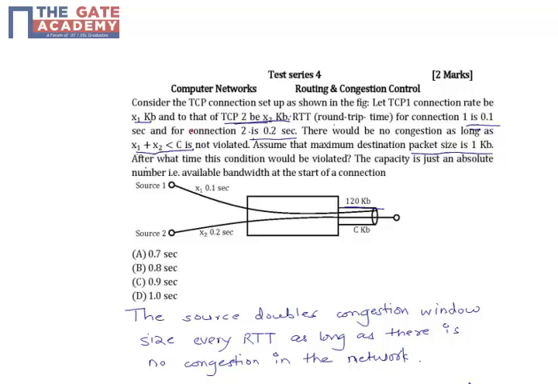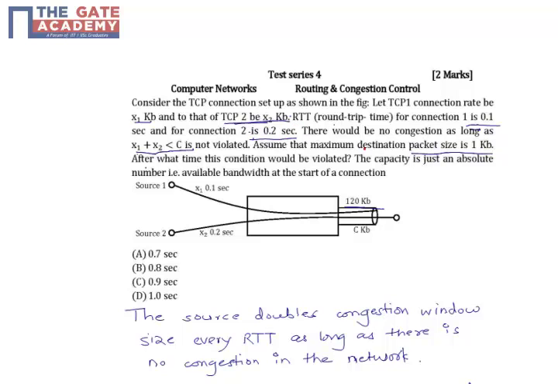Hello students, this is a 2-mark question on computer networks on the topic of routing and congestion control. In the given network topology, there are two TCP connections, TCP1 and TCP2. TCP1 has a connection rate of x1 kb, while TCP2 has a connection rate of x2 kb. The RTT of TCP1 is 0.1 second, whereas that of TCP2 is 0.2 second.